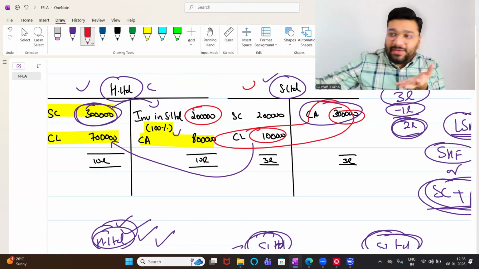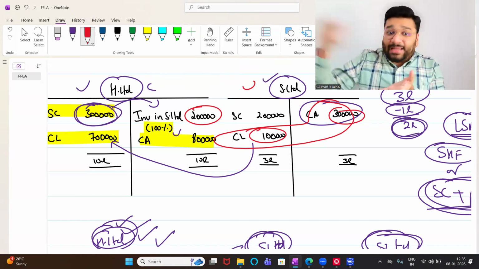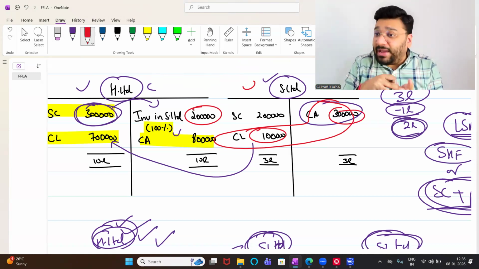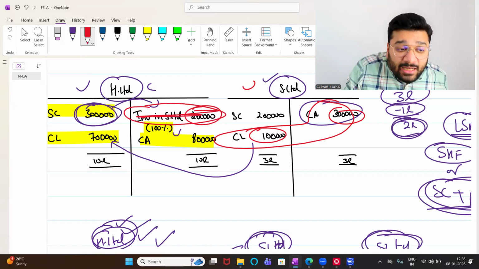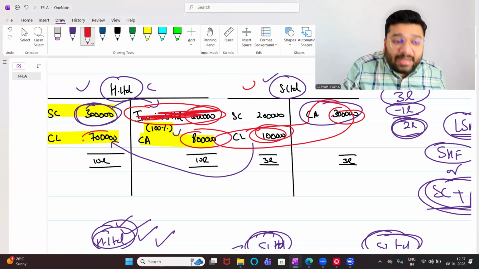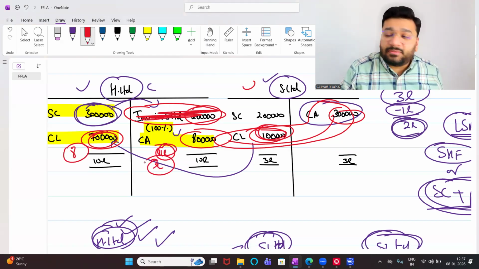Now you don't have to tell because everything is coming in your balance sheet. So when that current asset and that current liability are coming inside the balance sheet, should I show investment like this? Not required. I'm changing the form of this investment and I'm putting the current asset with this current asset, current liability with this current liability. So if 8 plus 3 is coming here, how much does it become? 11. 1 lakh plus 7 lakh, how much does it become? 8 lakh. 11 minus 8, how much is it? 3 lakh rupees.